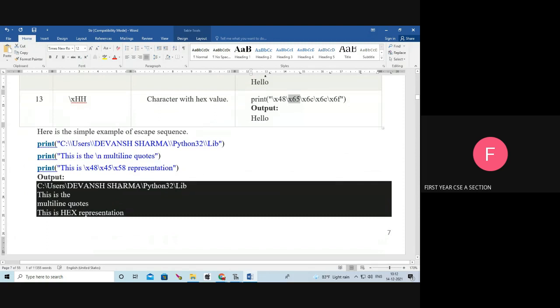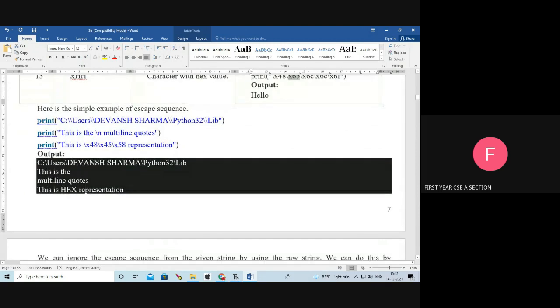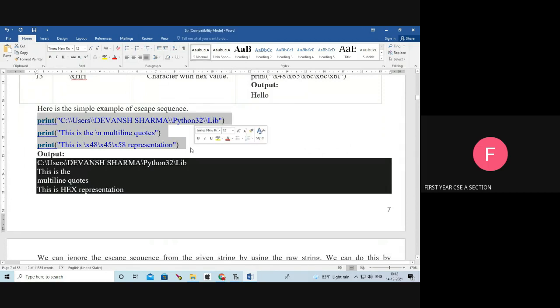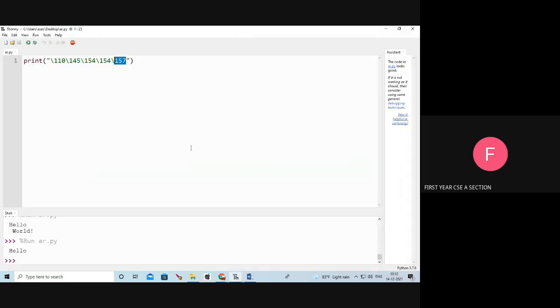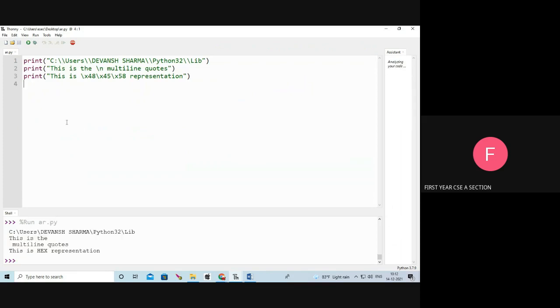Next, we will see one example program for the escape sequence. See, I'm going to execute the program. Print C colon double slash. Double slash means single slash is the output. See the output? C colon single slash is the output. Users here also double slash, so one single slash will be the output. Here also double slash, one single slash is the output.